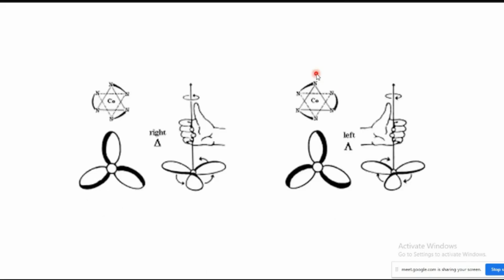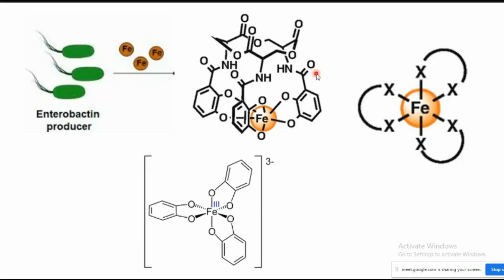This is another way of representing how to see whether it is right-handed or left-handed. This is the structure of the enterobactin iron-bound moiety. In this way only, it is octahedrally coordinated. To predict the spectral features, we can synthesize iron(III) tris-catecholate complexes. Those complexes can also duplicate the structure of the protein-bound iron form, so it can be easily tuned.